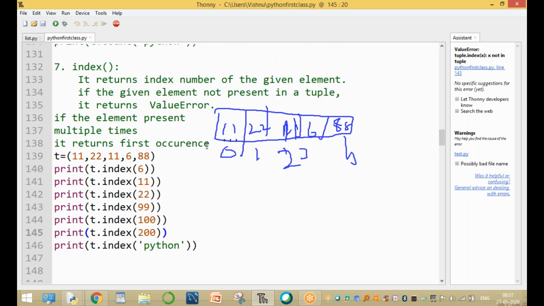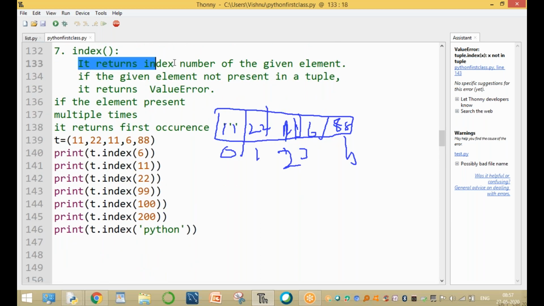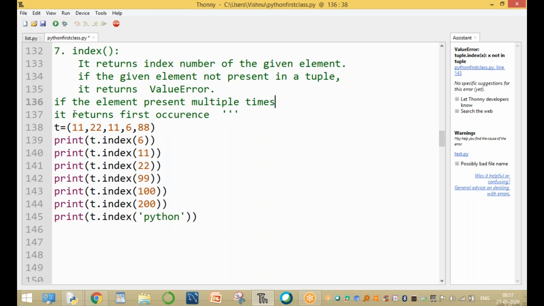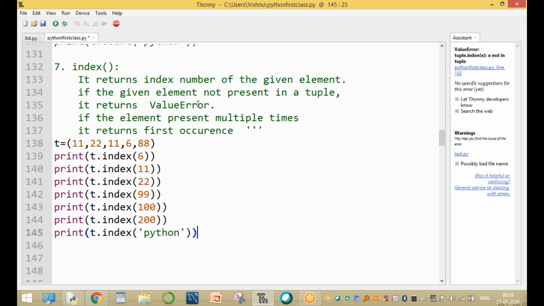This is the index function. What is the index function? It returns the index number of the given element. If it is present, it gives the index number. If it is not present, it gives a value error. If it is present multiple times, it returns the first occurrence only. These are the complete methods of tuples. Clear, guys, up to here? The different operations will be explained tomorrow, not today. Clear?